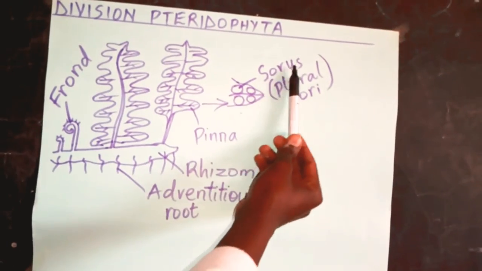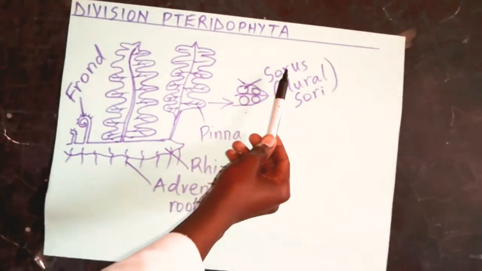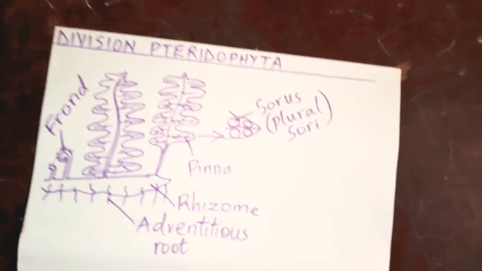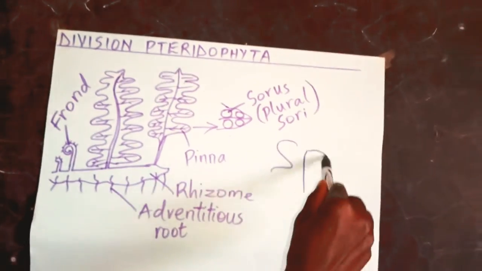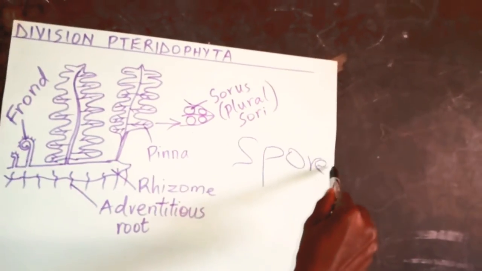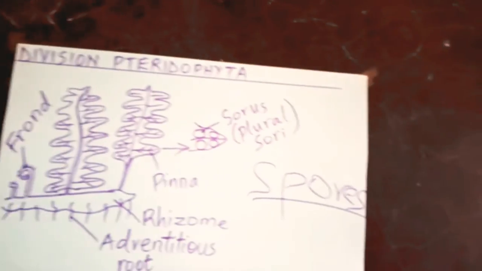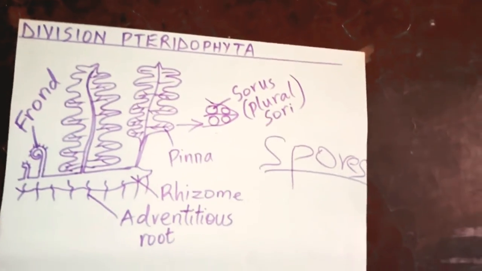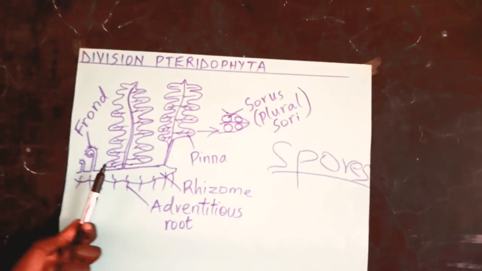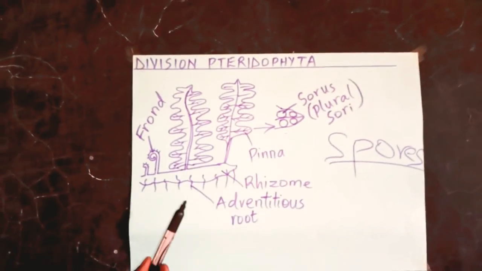In singular, we call them the sorus. Sori are the spore-bearing structures. They bear spores, and therefore they are the reproductive parts of this fern plant, which belongs to division Pteridophyta.